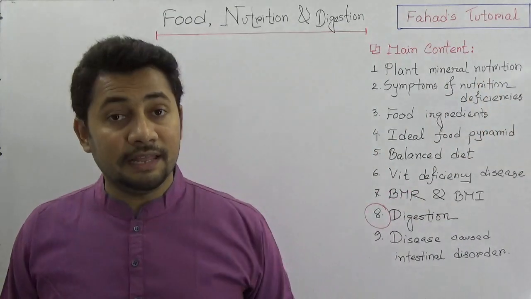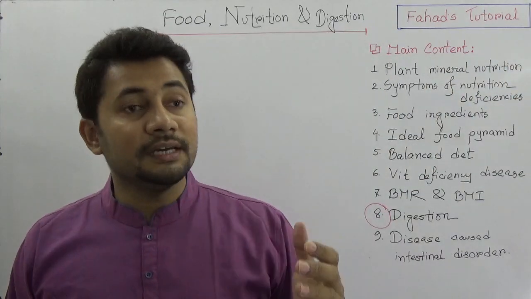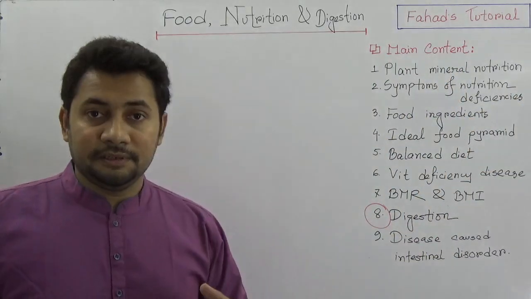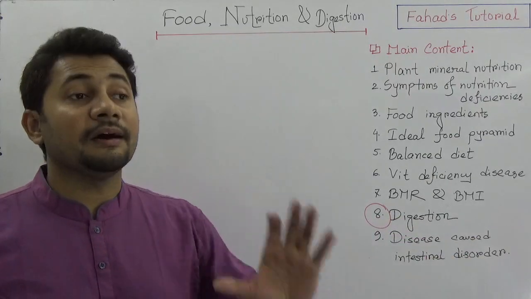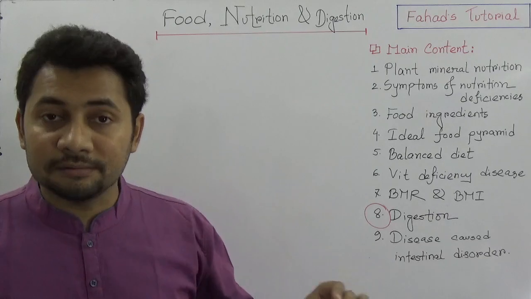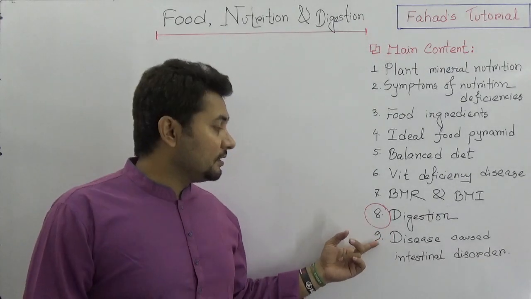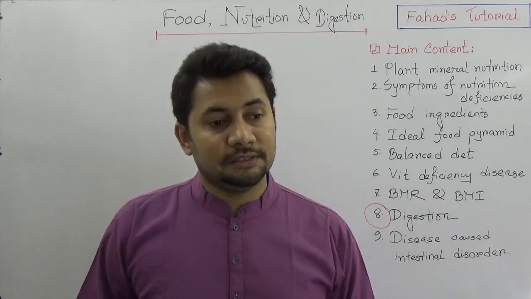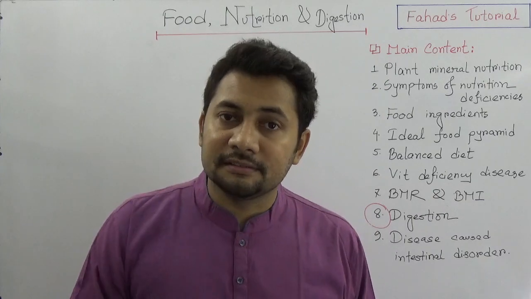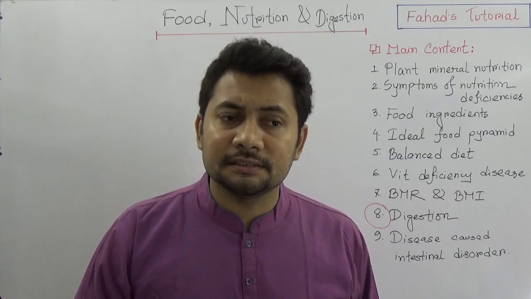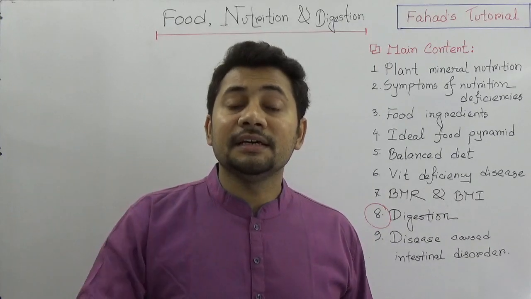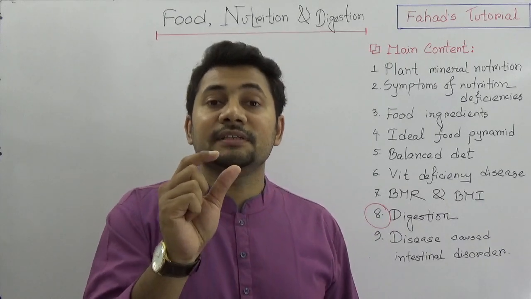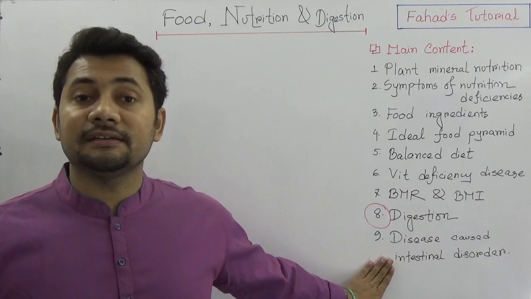But if you go to A levels or HSC zoology or HSC biology, in that case digestion is another chapter where a lot of things are explained. A number of reactions, enzymes and hormones are related to this topic. See, about 9 diseases are caused by intestinal disorders. In this case we need to know about peptic ulcer, gastric ulcer, appendicitis, worm related disease, diarrhea, dysentery, constipation. So these are the diseases which are related to intestinal disorders.